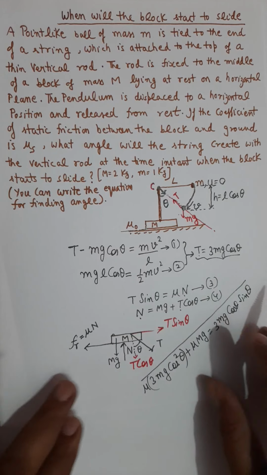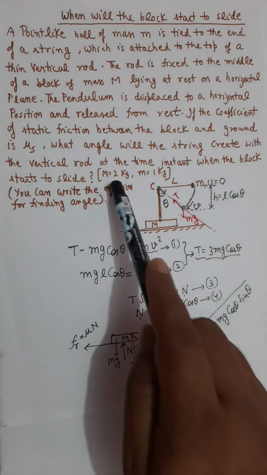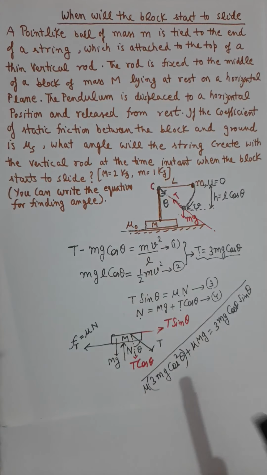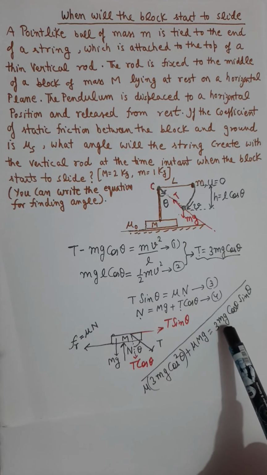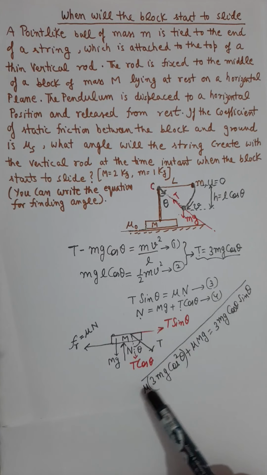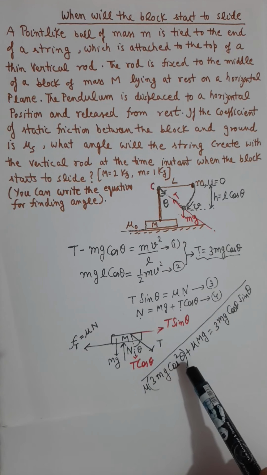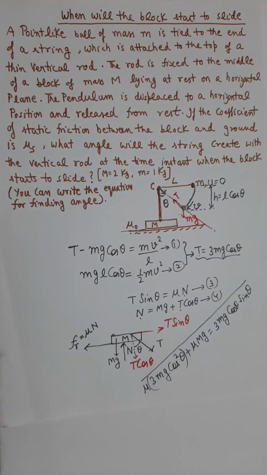So this was the question. By this equation, we will find the value of theta by putting in the numbers: capital M equals 2 and small m equals 1. G you can consider 9.8 or 10 meter per second square, and then this mu is given, right? And then we can find the value of theta. So this was the first question, right? Thank you.